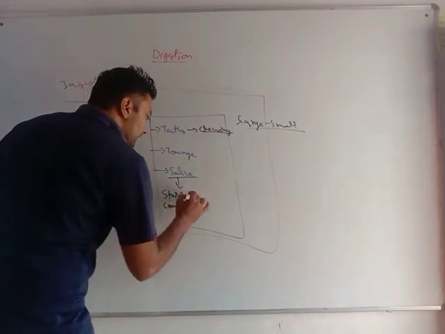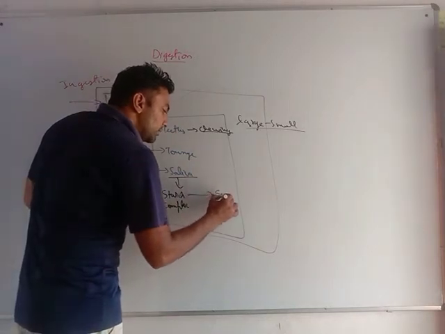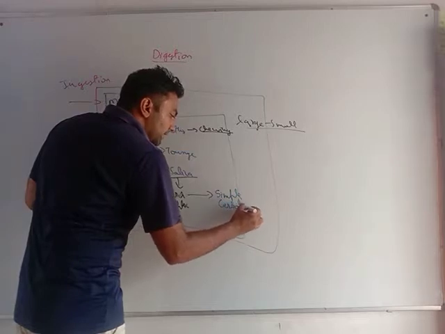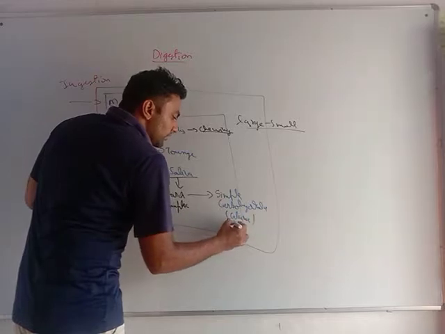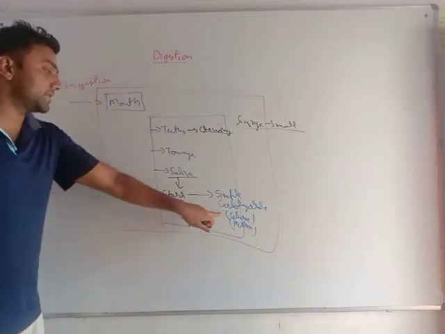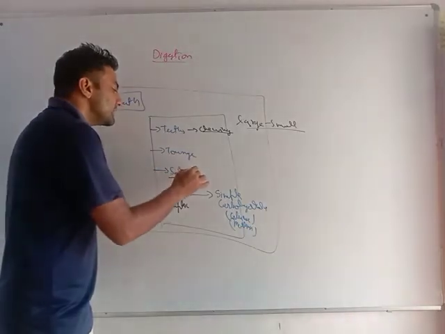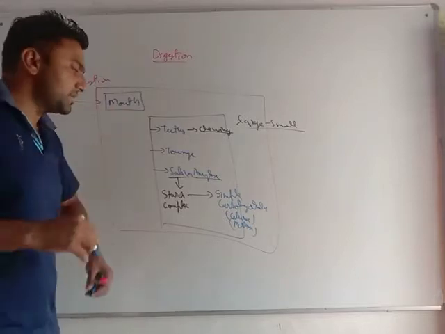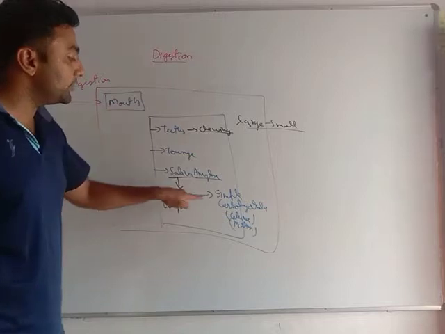So saliva converts this complex material into a simple carbohydrate, that is glucose. More deeply, it is maltose. My body can use this. Saliva has salivary amylase. Don't worry, no need to go that deep. Saliva converts starch, or complex material, into simple.